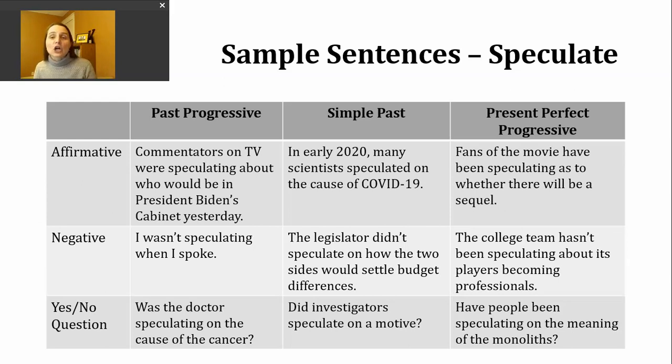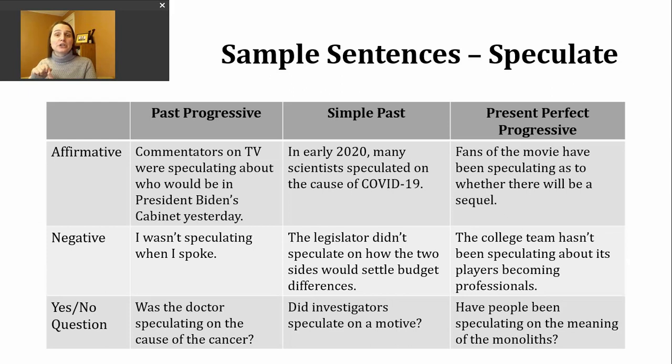Now let's take a look at the present perfect progressive. So here we're describing an action that started in the past and it continues into the present. It's still ongoing. To make the present perfect progressive, I like to tell my students, do you see the 3 P's in the name? Present perfect progressive. Remember, you're going to need 3 parts to your verb in the affirmative here.